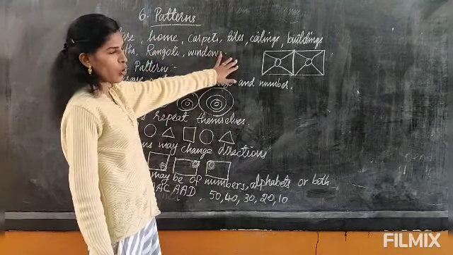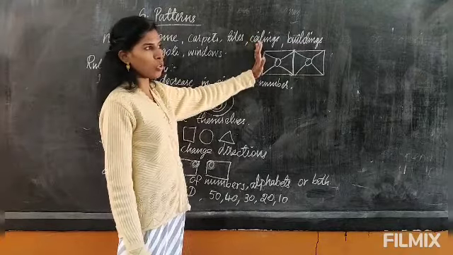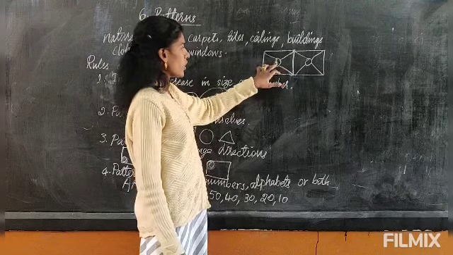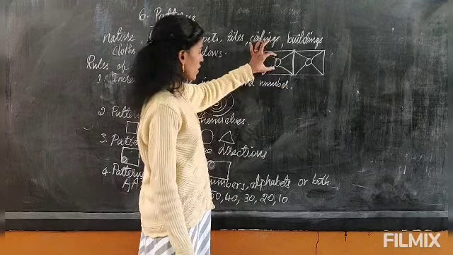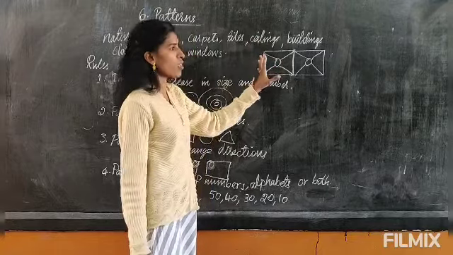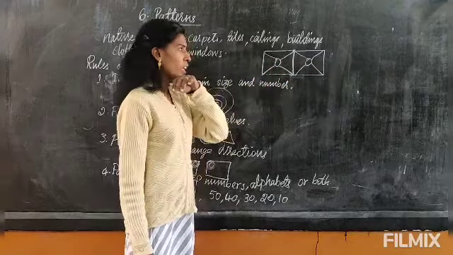And this pattern follows a particular rule. Now they will have a rule. Now this has the rule that it is in a square box and in the middle there is one circle and there is a line. The diagonal lines are there. Okay, so this is the rule and this is the rule followed everywhere.